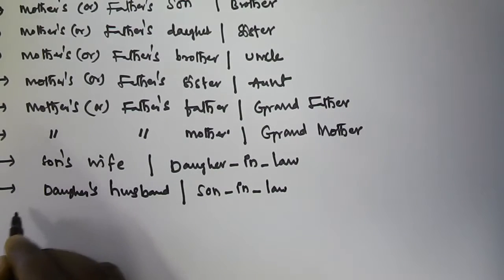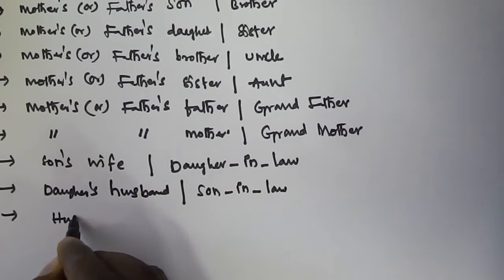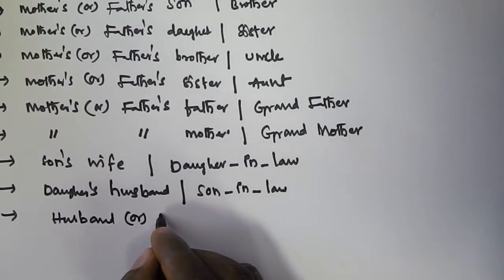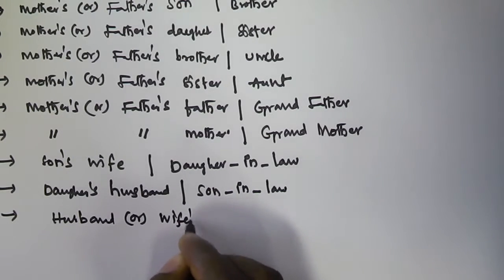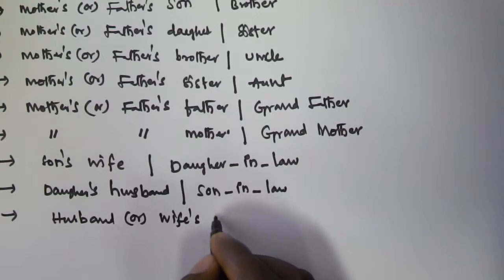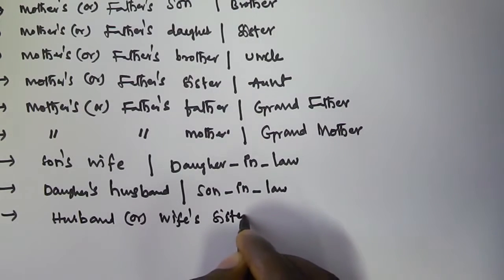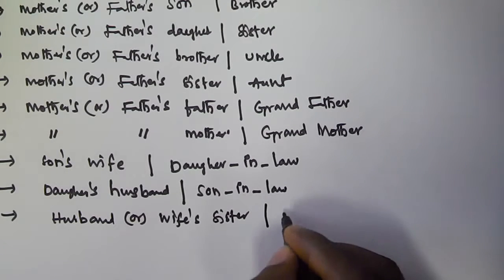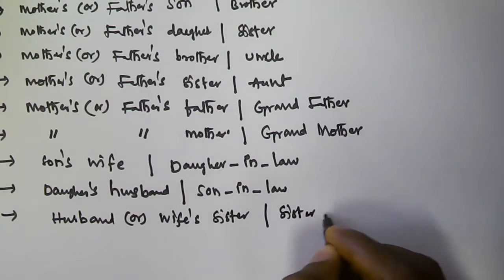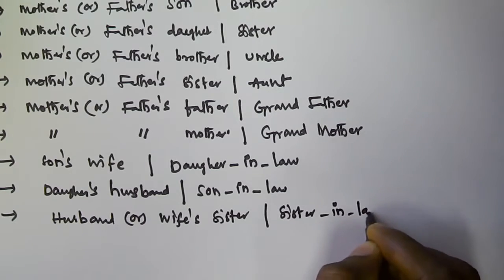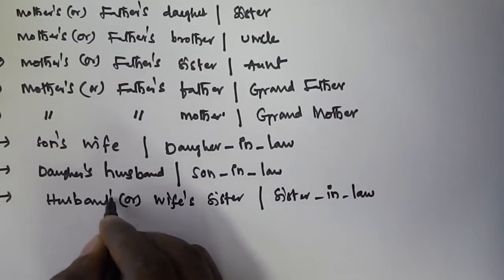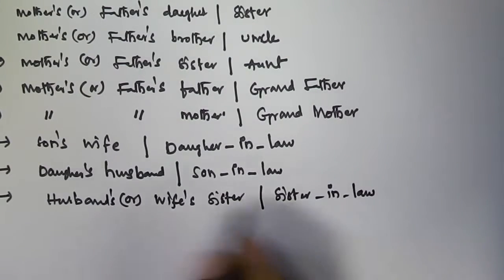And next one, husband's or wife's sister is called a sister-in-law.